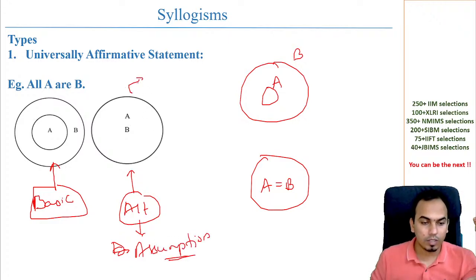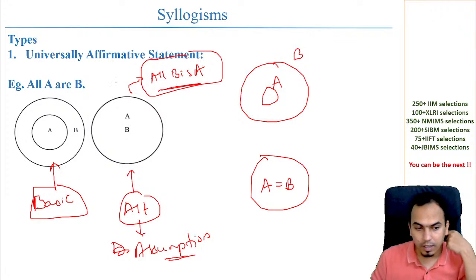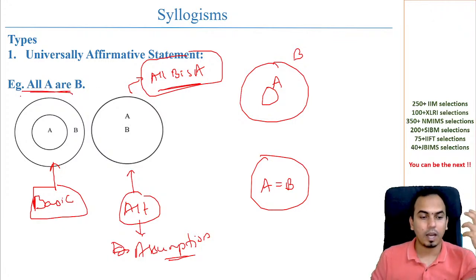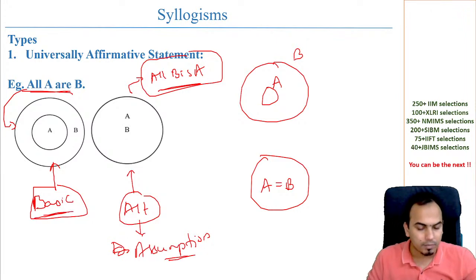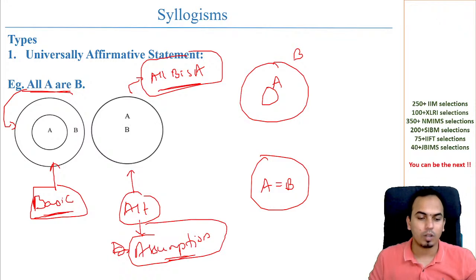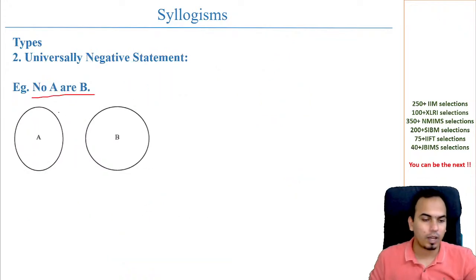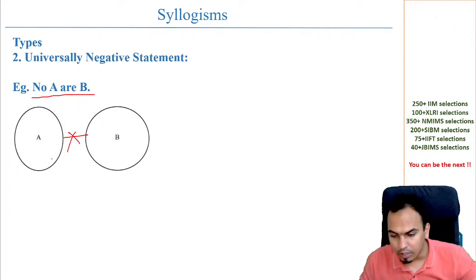In this, the assumption is all B is A. यहाँ पे एक assumption चल रहा है, right? All A is B. यहाँ पे आपको ये आपने बना दिया, which is whatever is told you make, that is basic diagram. पर जहाँ भी आपको कोई भी चीज assumption लोगे, okay, that makes it an alternate diagram. Alright, so ये आ गया, and then you have, let's say, no A or B, that is very simple, that both these circles will not intersect.